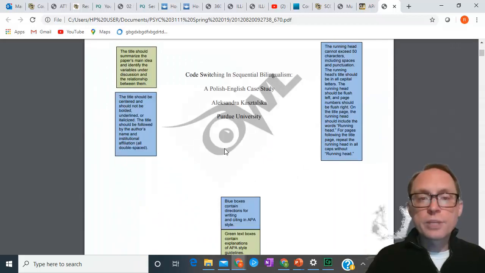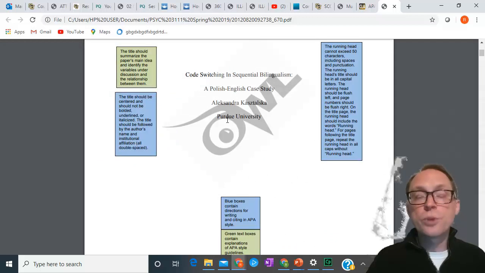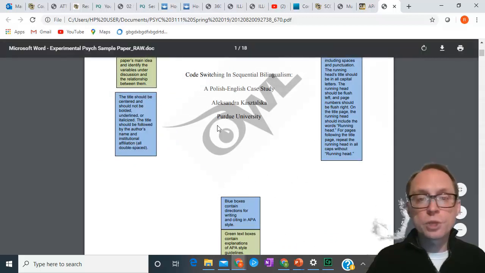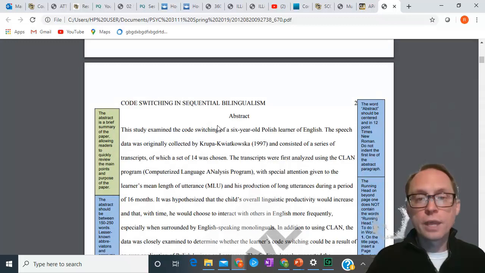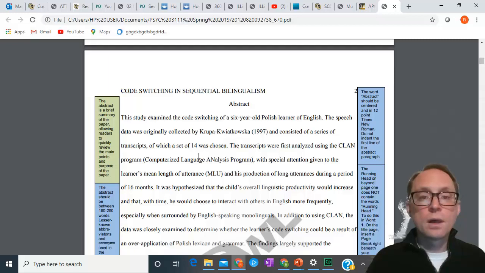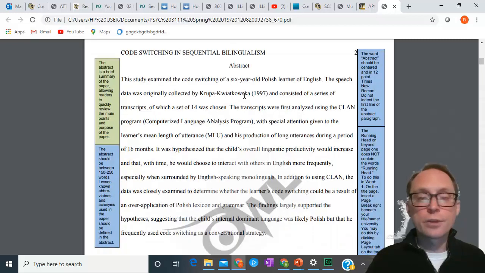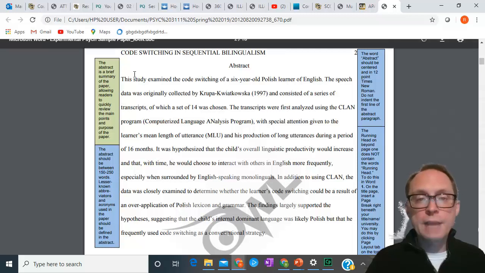The title page is a major section. You know you have a major section when you have a new page break. So it's its own page. Then on its own page, you have the abstract. Everything in APA style is double-spaced. You'll talk later about how to do citations and things at a different time. But this is the abstract.